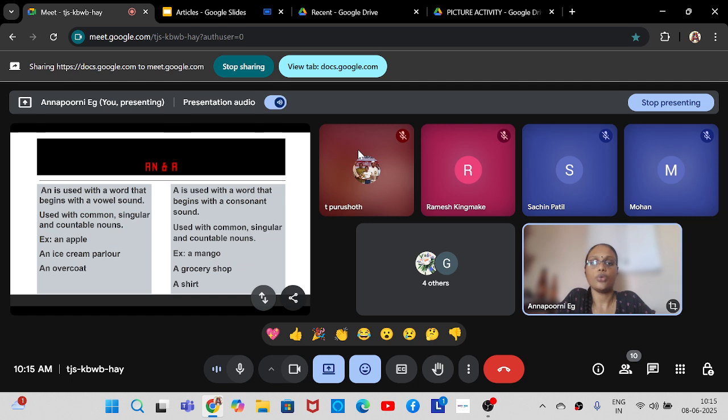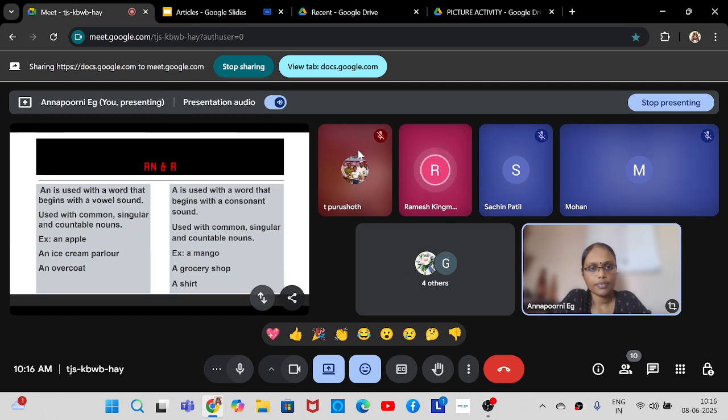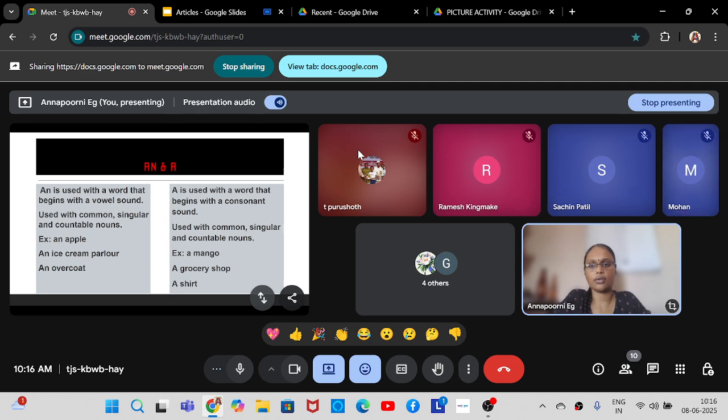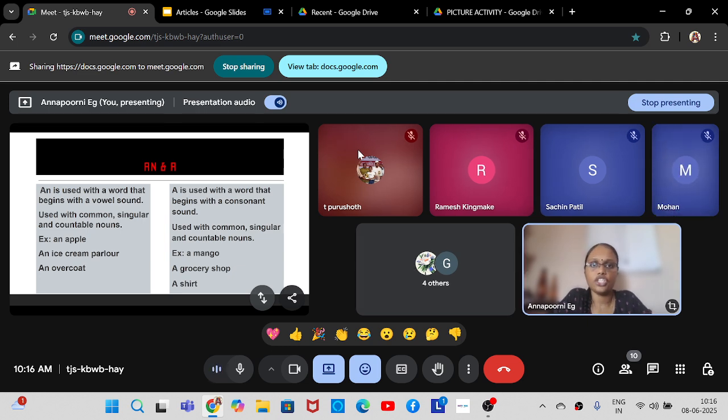Okay, so now coming to A. A is used with a word that begins with a consonant sound. So what are consonants? Excluding vowels. Very good. So if you just remove A, E, I, O, U out of the 26 alphabets, if we just remove these 5, how many consonants are there in English? 21. Yes, there are 21 consonants. Okay, so they are B, C, D, F, G, H, J, K, L, M, N, P, Q, R, S, T, V, W, X, Y and Z.